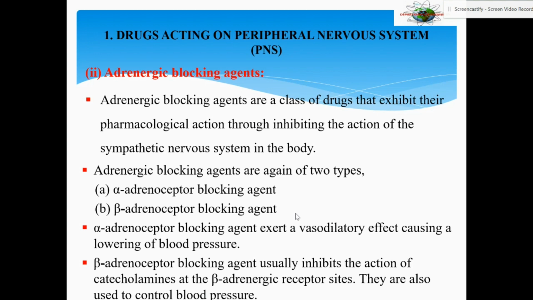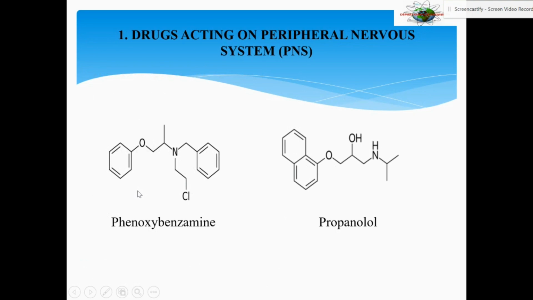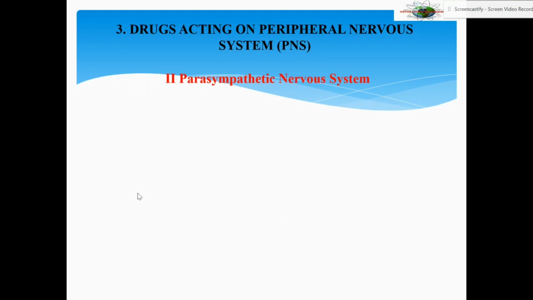They block the receptor sites of catecholamines, and so their action is inhibited, and thus they help in controlling blood pressure. You can see here examples, phenoxybenzamine and propranolol. Now let us move on to the parasympathetic nervous system. In the sympathetic nervous system, we have seen the stimulants that are similar to epinephrine and norepinephrine. Then we have seen the blocking agents, which are blockers of catecholamine. They cause vasodilation and they also lower the blood pressure.